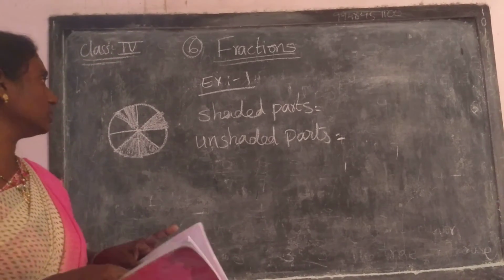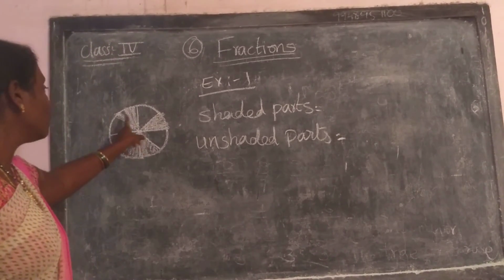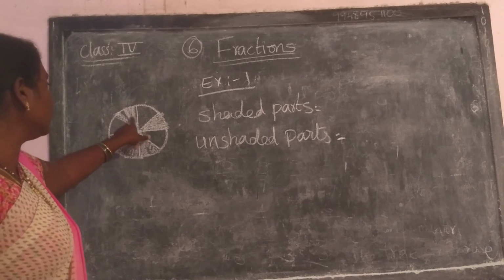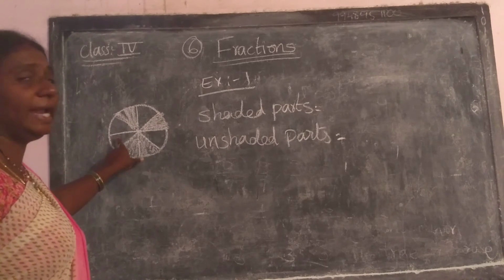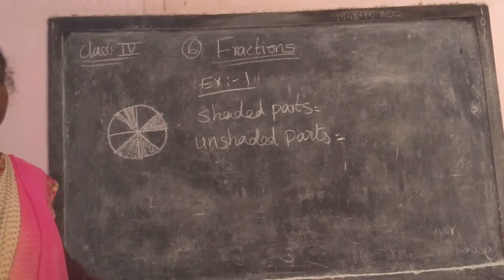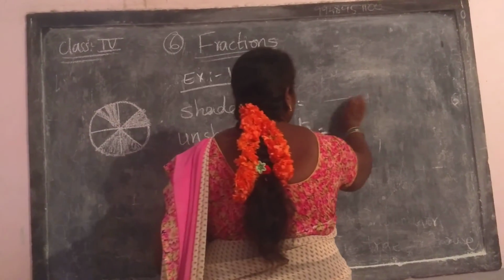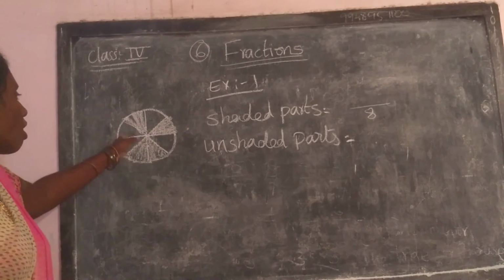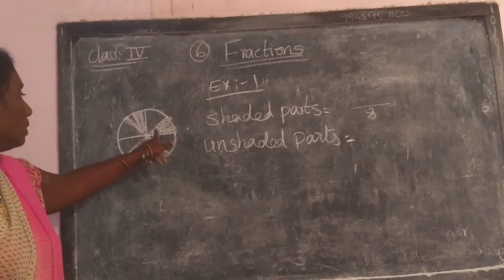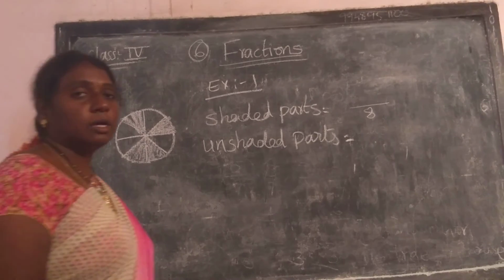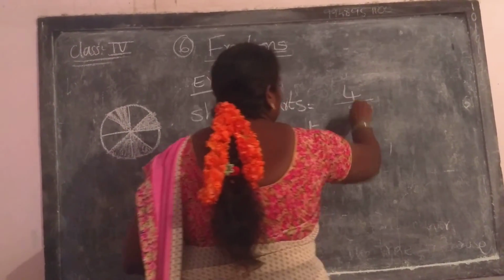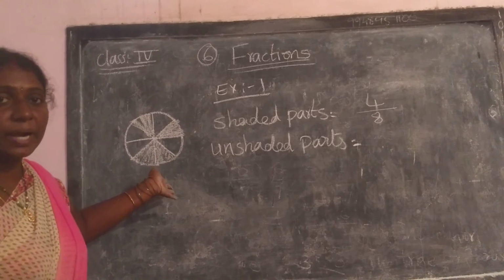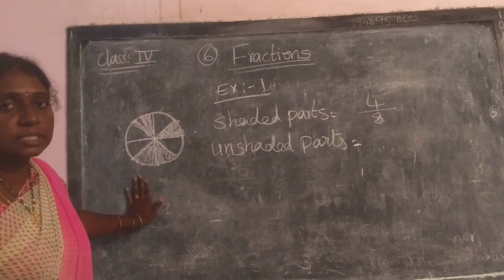First of all, find out the shaded parts. First of all, find out how many total parts are there in the whole: 1, 2, 3, 4, 5, 6, 7, 8 parts. Okay, 8 parts. In the denominator, write down 8. Now count how many parts are shaded here: 1, 2, 3, 4. Write this 4 in the numerator. So total parts 8, and in 8 parts, only 4 parts are shaded.